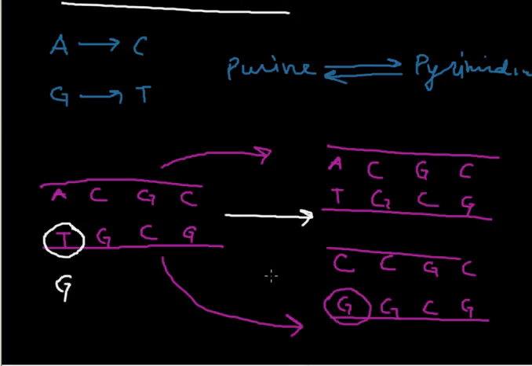And now this changed base pair from AT is converted into GC, which leads to genetic abnormality which will be inheritable, because this is a sudden change, and now it is referred to as mutation.